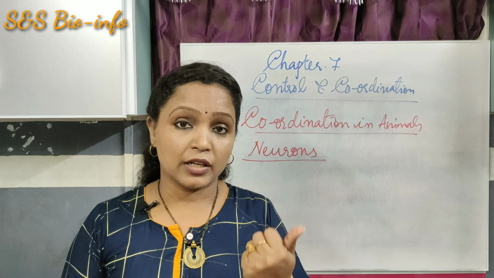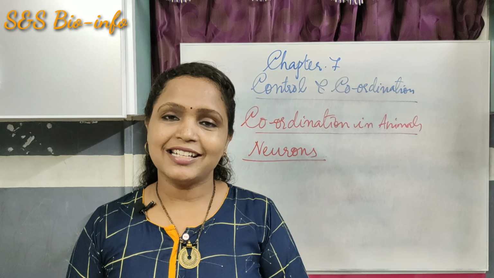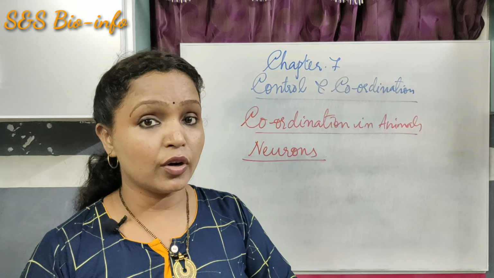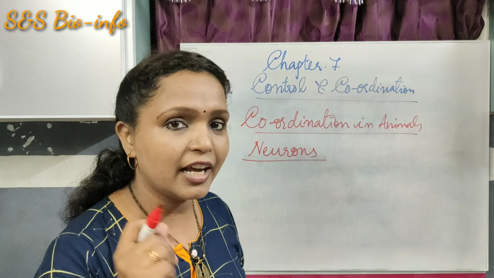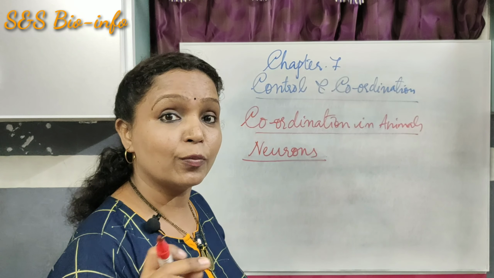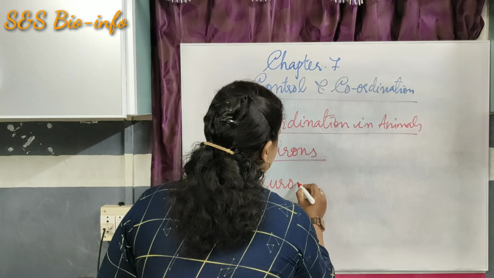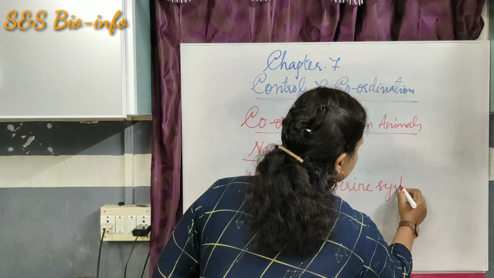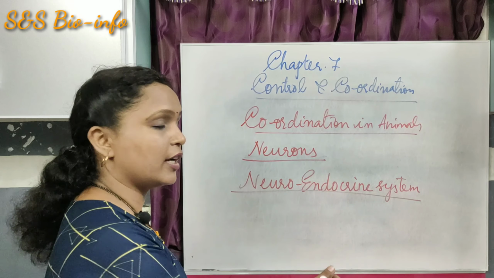Not only this nervous system, but we also have a hormone secreting system, that is our endocrine system. So both the nervous system and the endocrine system coordinate and control all the activities in higher animals, so we have a specific neuroendocrine system for performing all the activities. Neuroendocrine system: it is composed of both the nervous system and the endocrine system.